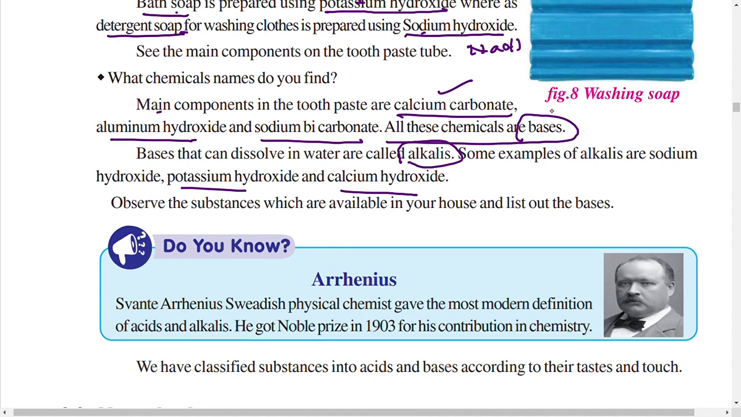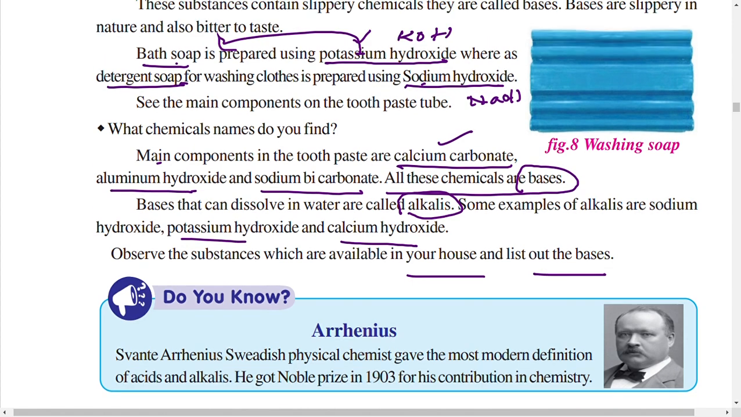Observe the substances which are available in your house and list out the bases. Already we have discussed the natural substances that are acids. Tartaric acid is in tamarind, oxalic acid in tomato, citric acid in citrus fruits, and malic acid in apple. Examples of bases are toothpaste and soap.